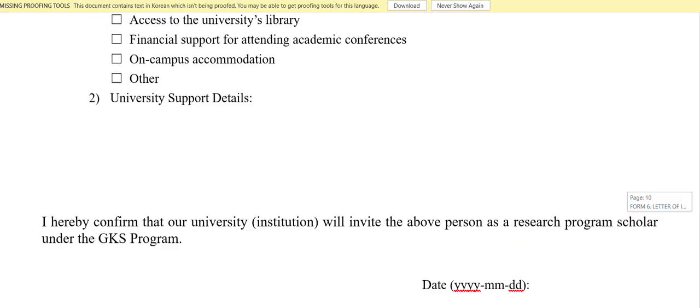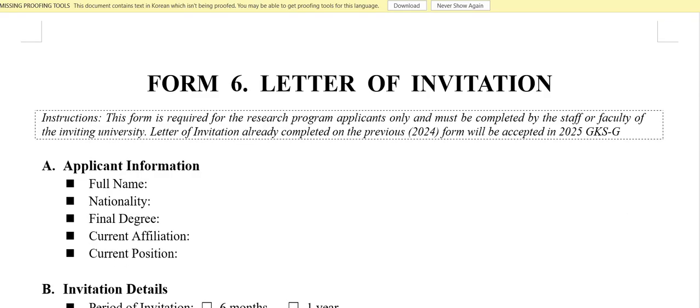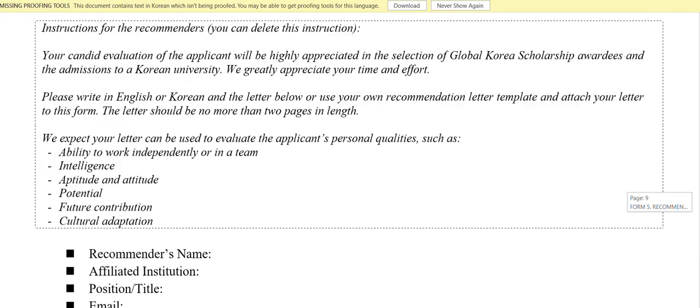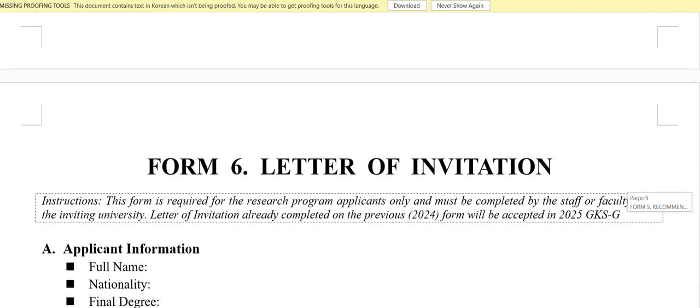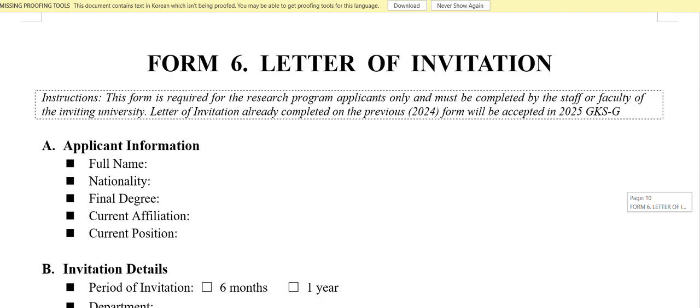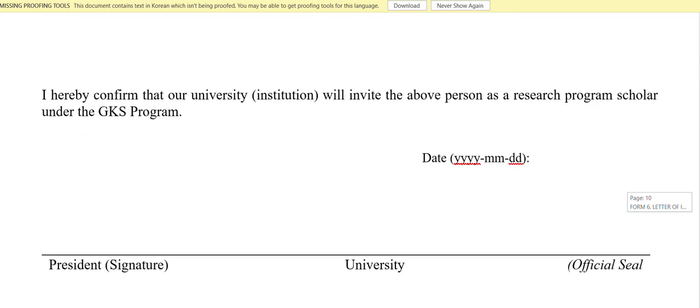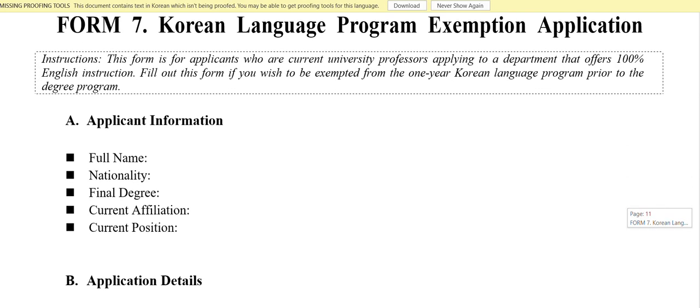So for the rest, if you're not filling this thing, you don't have to print it out, you just delete this and take this off. Whatever the things, like for research proposal also, if you're not submitting that, if you're not applying for a research program, you can just exclude these forms. It's okay. And this is the new form they included this time.